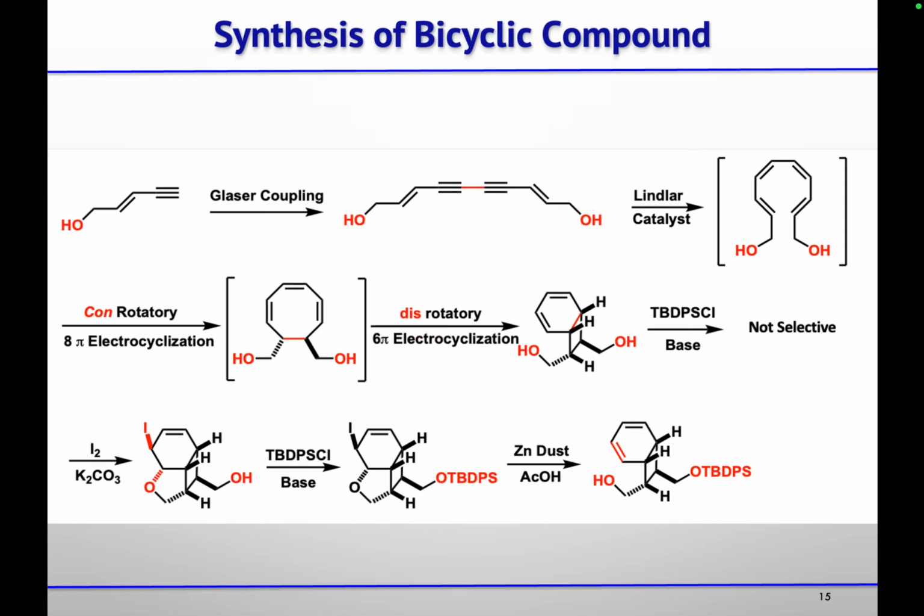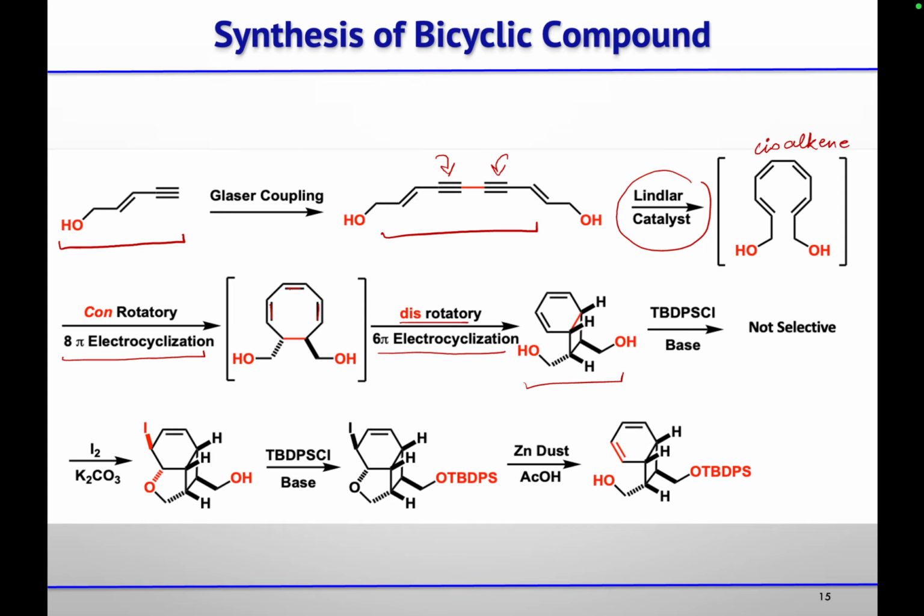So they started their synthesis with this alkyne E9. This undergoes Glaser coupling in the presence of copper catalyst to give you this carbon-carbon bond formation product. Then using Lindlar's catalyst, they convert this alkyne to cis alkene, which further undergoes 8 pi electrocyclization reaction to give you this cyclized product. And then another 3 double bonds are there. So this will undergo disrotatory 6 pi electrocyclization reaction under thermal condition to give you this cyclized product.